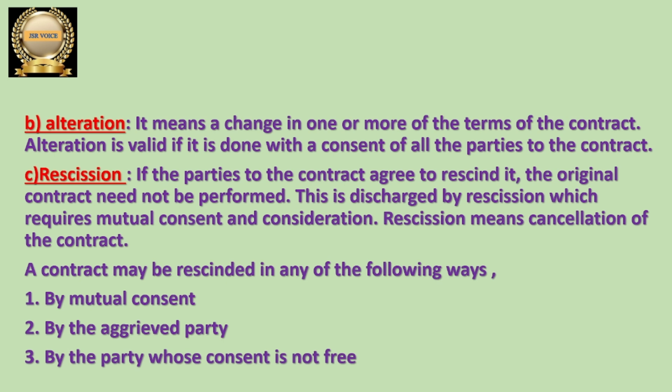So whenever parties have already agreed upon something and there is one contract, but later on they want to alter the contract, they want to make some changes to the contract. When is an alteration valid? Whenever two parties give their consent for the alteration, then only it is valid. Two parties should accept the alteration of the terms and conditions of the contract. Then we can call it a valid alteration.